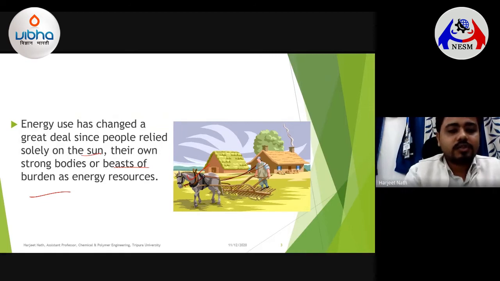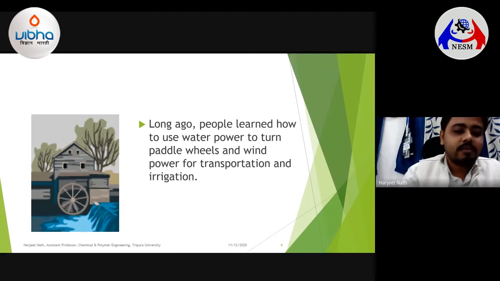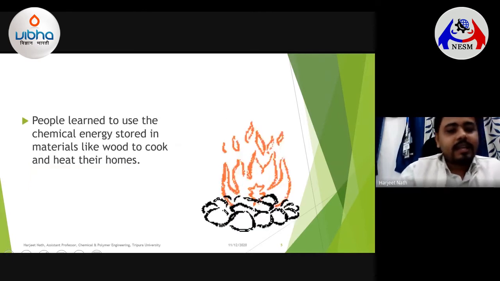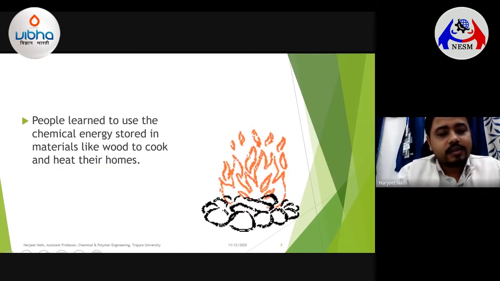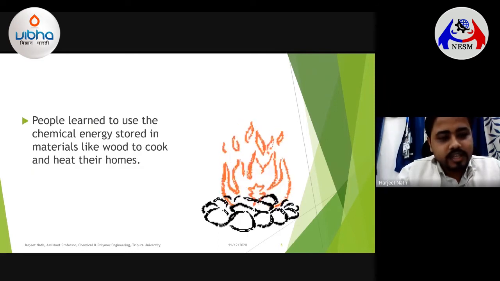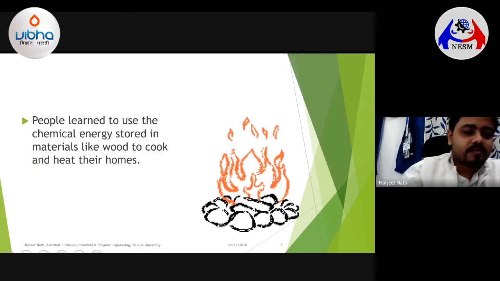Then long ago, people learned how to use water power to turn paddle wheels and wind power for transportation and irrigation purposes. They started exploring more and more about the various forms of energy. Then they also started to learn how to use the chemical energy stored in materials like wood for cooking and heating their homes.